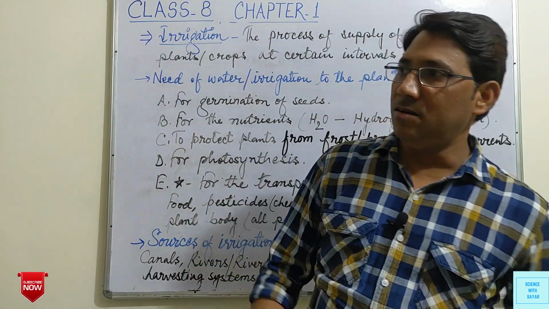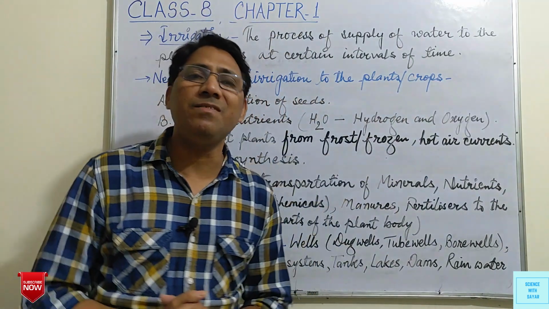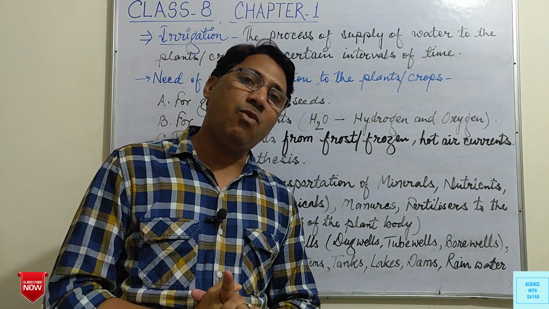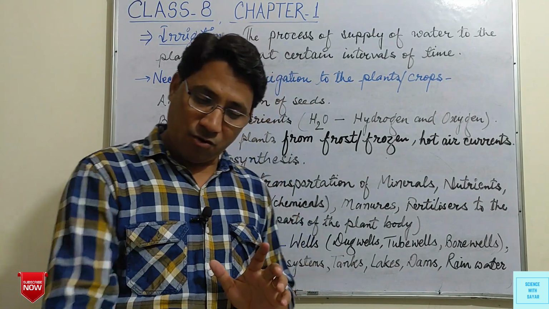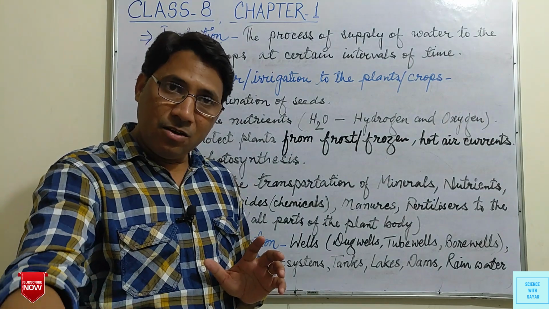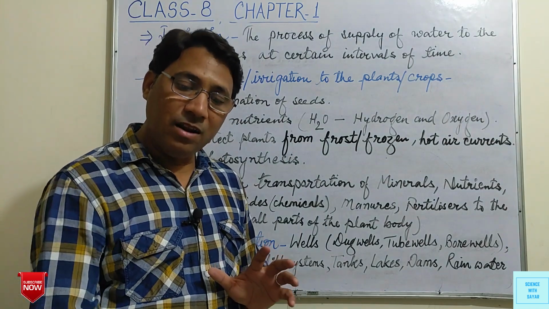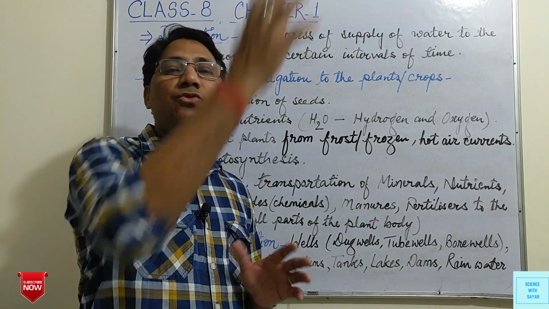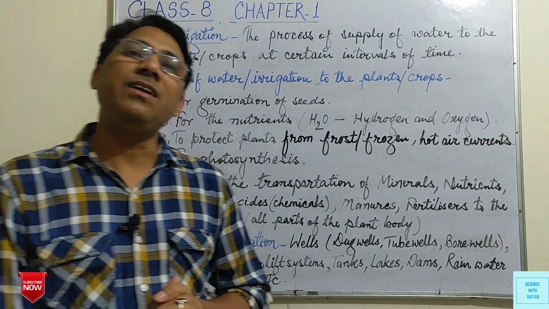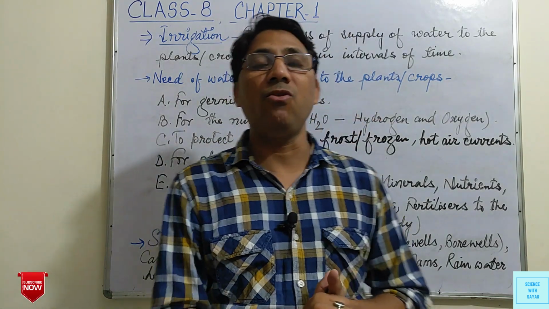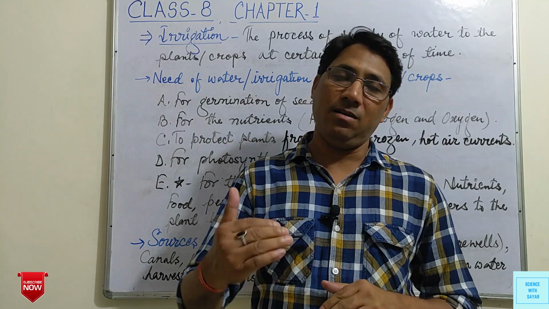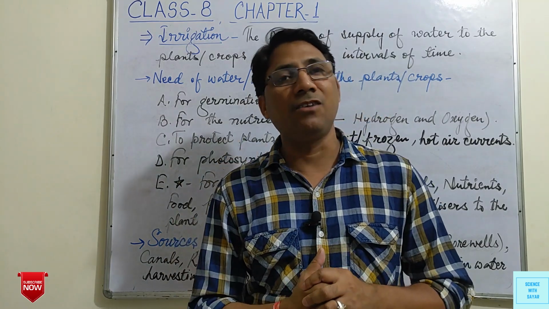In the leaves, food is prepared by the process of photosynthesis, and for that process water is needed. So from the soil, the water will reach the leaves, and it also carries different types of nutrients which are helpful for the growth and other processes of the plants.